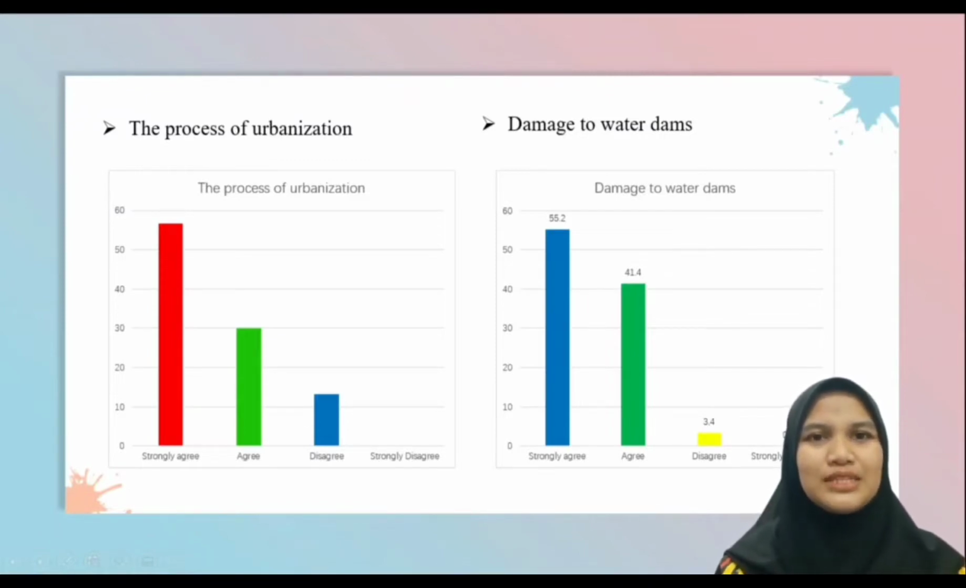For damage to water dams, the percentage who agree is higher, which is 55.2% compared to the percentage who disagree, which is as low as 3.4%. This shows that most of the respondents agreed that damage to water dams caused the flood.